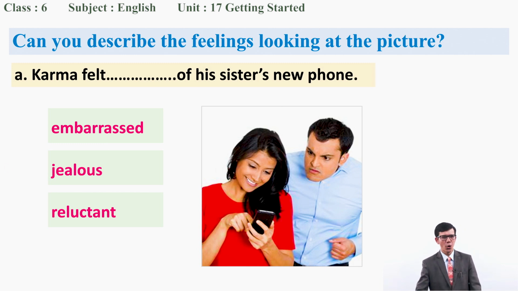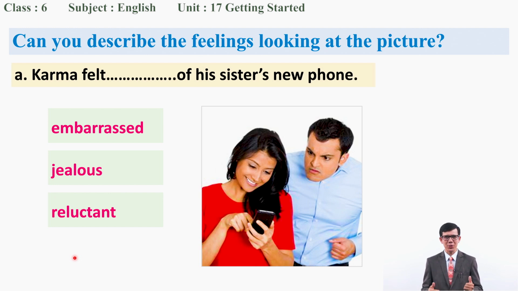So what is there? In the first, let's see, Karma felt of his sister's new phone. Either Karma felt embarrassed, or Karma felt jealous, or he felt reluctant. Can you please guess what Karma felt looking at his sister's new phone? Come on, my dear students. So, what might be the suitable words? Embarrassed, jealous, or reluctant. Have you guessed?